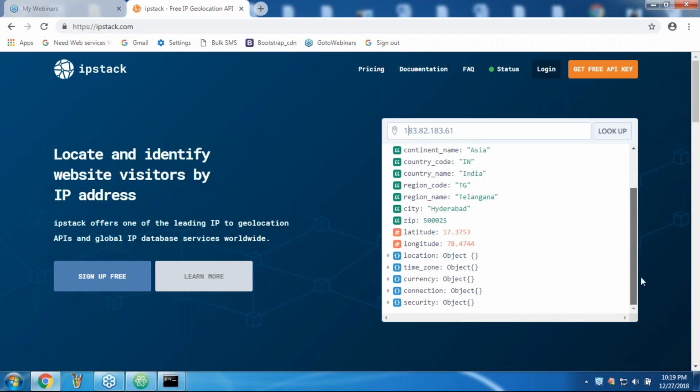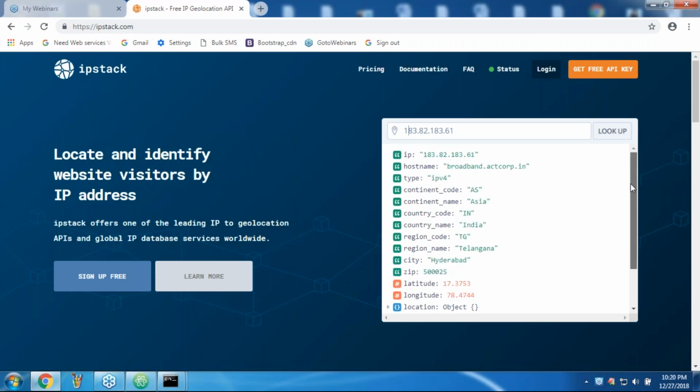Nandakishore, don't worry. Hindupur, Karnool, maybe the things are just the internet service provider and the IP address.